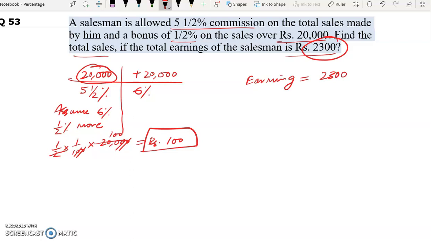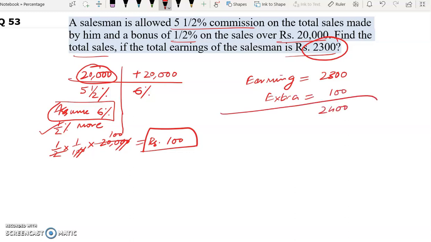Now as we have assumed 6%, he is getting 0.5% more. So he is earning extra how much? 100 rupees. So we will add here 2,400. His total earning now is rupees 2,400.